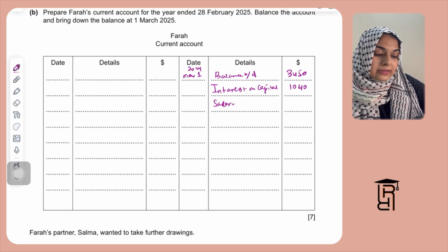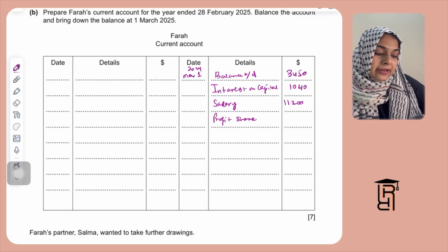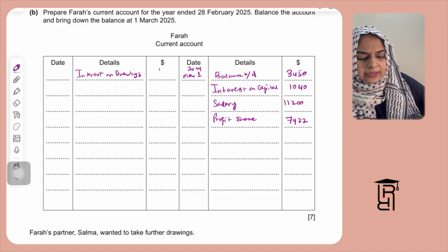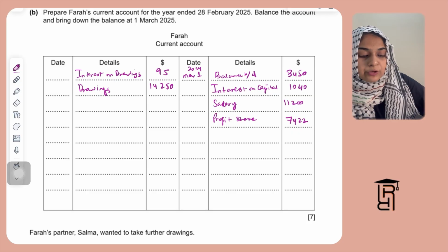Farah has also been given a salary, so I'm going to write here salary, 11,200. Farah has been given a profit share, so I'm going to write here profit share, and the amount of profit share is 7422. Then we have interest on drawings, so I'm going to write here interest on drawings. For Farah's drawings, the interest was $95, and her total drawings were 14,250. So I'm going to write here 14,250 for drawings.